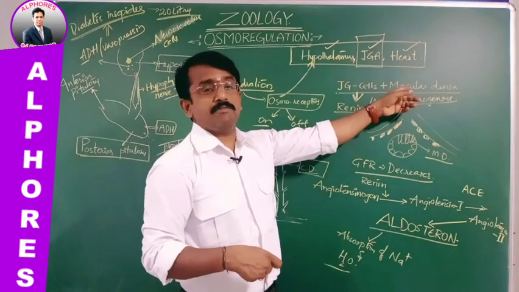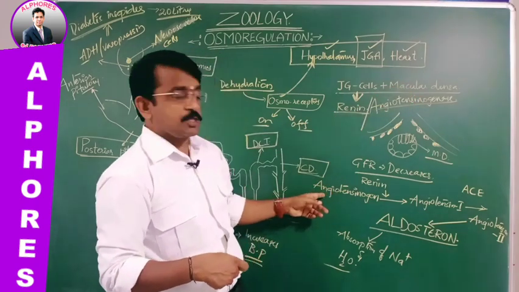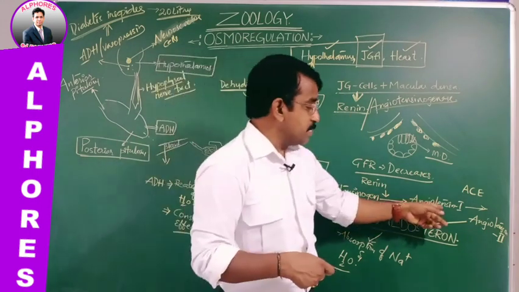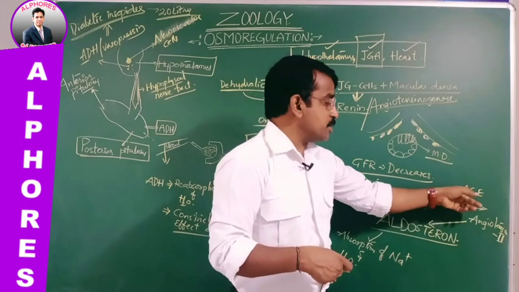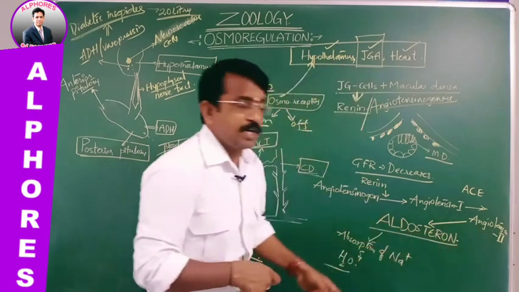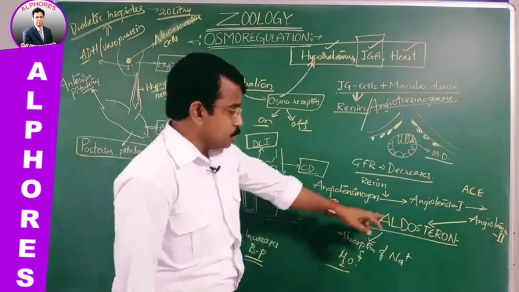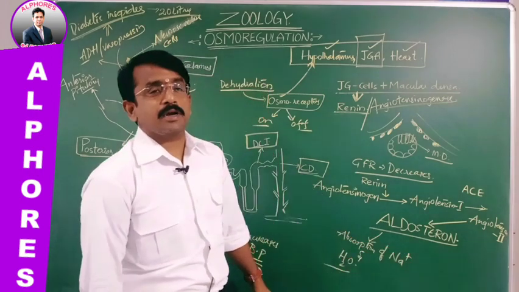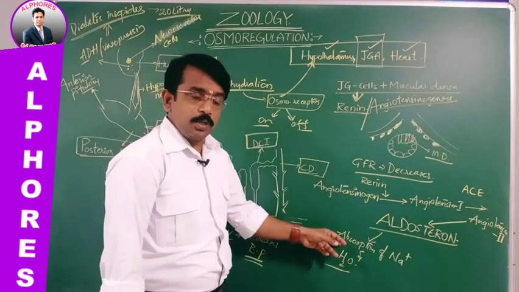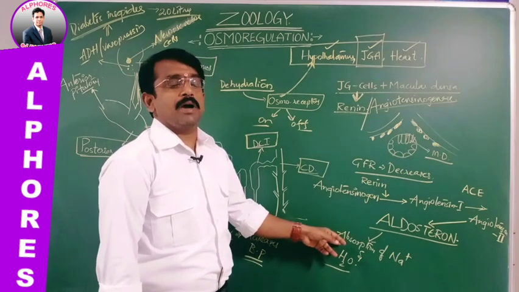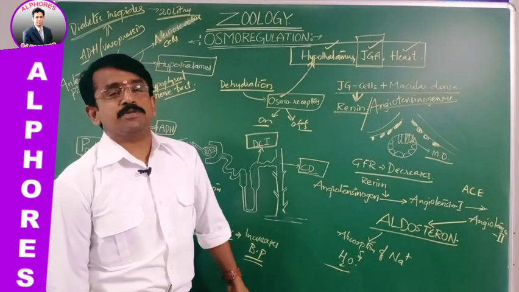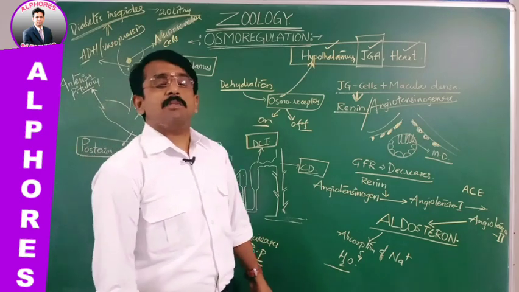by receiving the information from the macula densa. The juxtaglomerular cells release renin. Renin acts upon angiotensinogen and converts it into angiotensin 1. Angiotensin converting enzyme acts upon angiotensin 1 and converts it into angiotensin 2. This stimulates the adrenal cortex to secrete the mineralocorticoid named aldosterone. This aldosterone absorbs sodium and also to a certain extent water, by activating the ADH. This is how the water and ion absorption takes place, leading to an increase in the blood pressure.